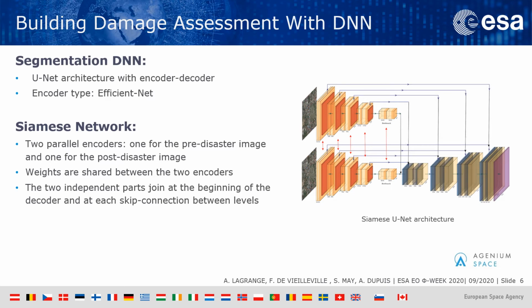As deep neural architecture, we chose to use a segmentation DNN, and specifically a U-Net-like architecture with an encoder-decoder structure. We specifically use an EfficientNet encoder, but we also included a very specific architecture called Siamese network, where we have 2 encoder parts, each processing the pre-disaster image and post-disaster image respectively. The information is then merged in the decoder part of the network.